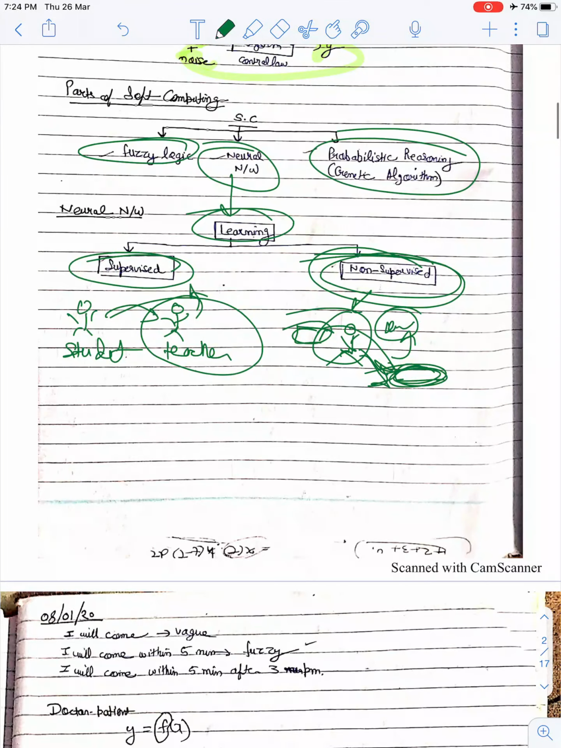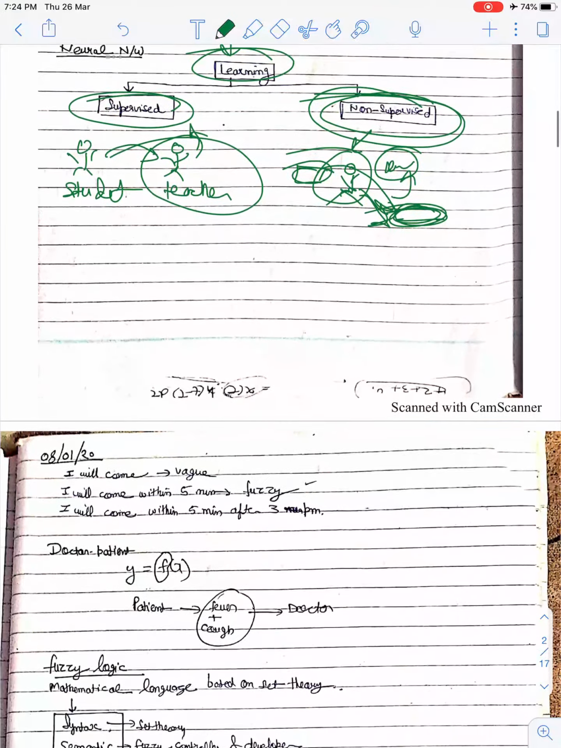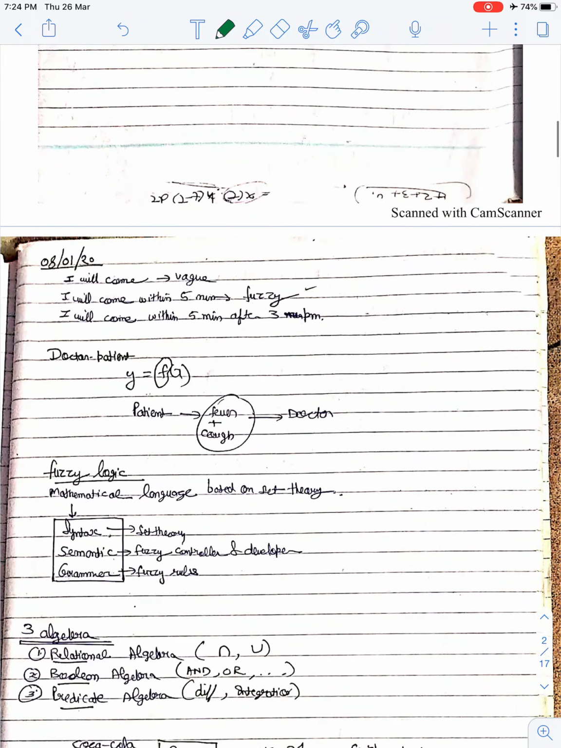Fine. Next, let us see what fuzzy is. Fuzzy means it is not proper, not exact. I can say, I will come. When I will come, I don't know, so it is vague. I will come within 5 minutes. When within 5 minutes, I also don't know. This is fuzzy. I will come within 5 minutes after 3 p.m. This is also fuzzy.